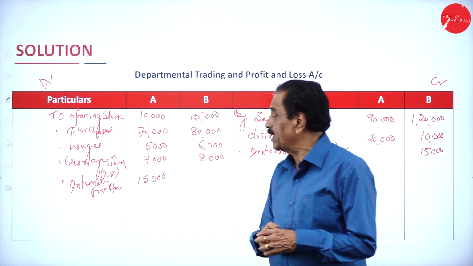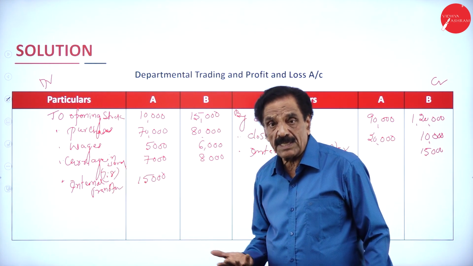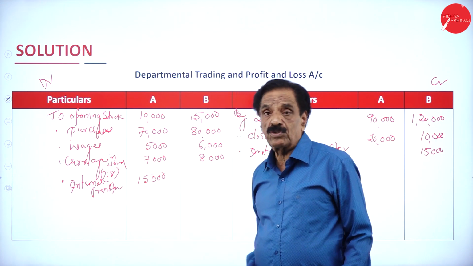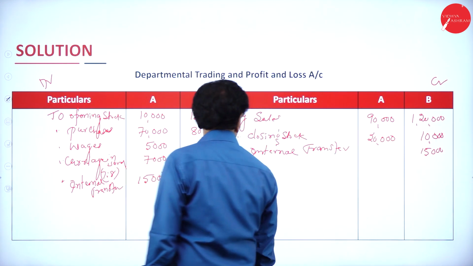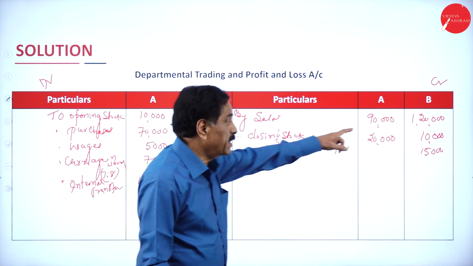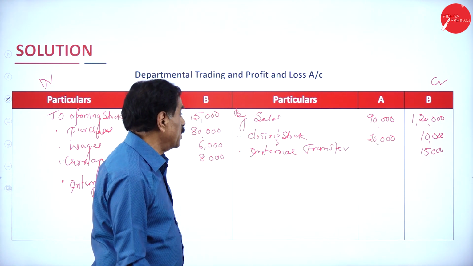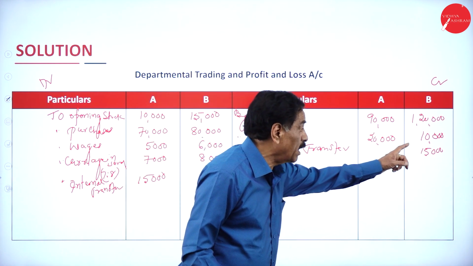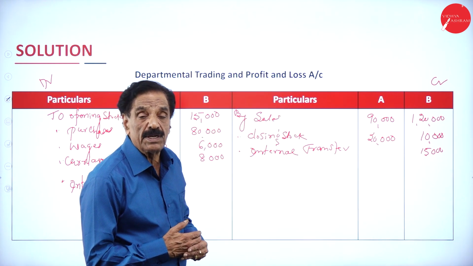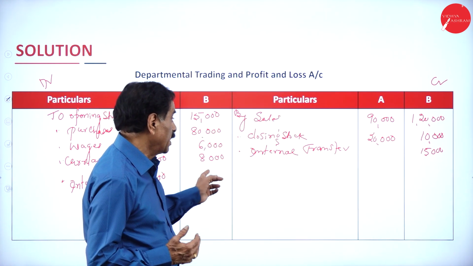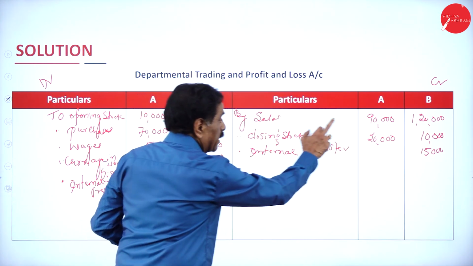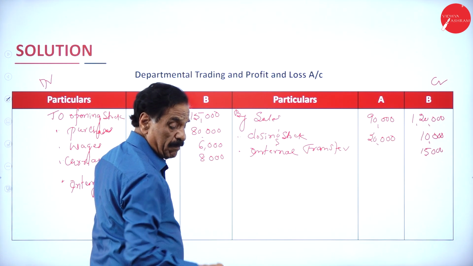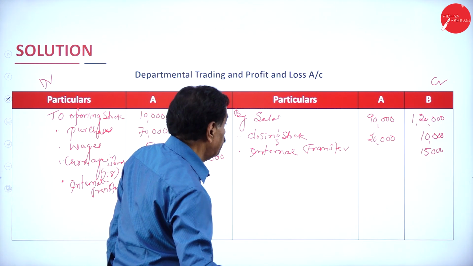Carriage inward is 15,000 based on purchases, in the ratio of 7:8, so 7,000 to A and 8,000 to B. Sales are 90,000 and 1,20,000. Closing stock is 20,000 and 10,000. Internal transfer of goods from B department to A department is credited to B and debited to A. Now we'll add the figures.